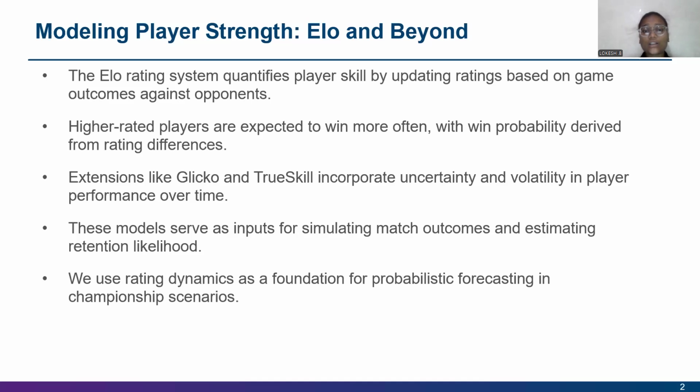This is the modeling of player strength: the Elo rating system quantifies player skill by updating ratings, and the extensions like Glicko and TrueSkill incorporate uncertainty. Higher rated players are expected to win more often, and we use the rating dynamics as a foundation for probabilistic forecasting in the championship scenario.